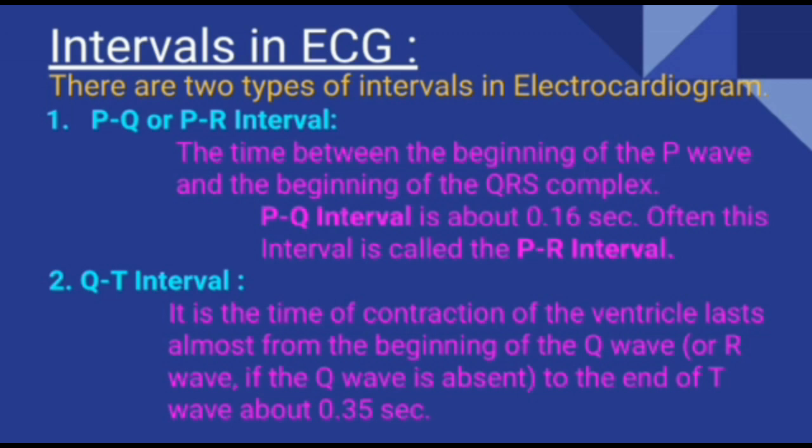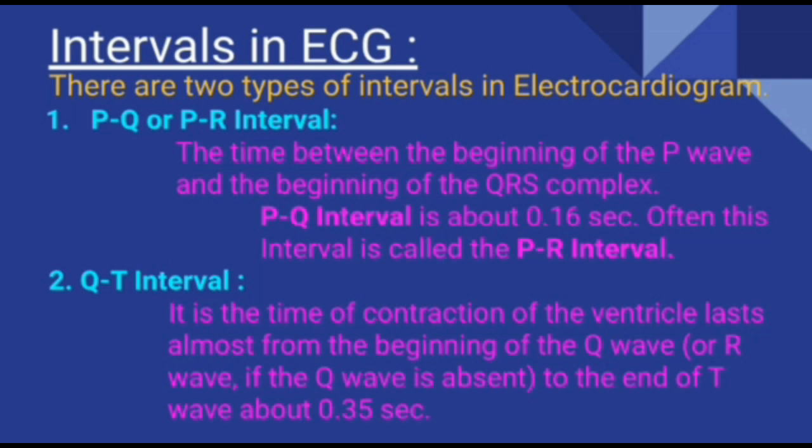The time between the beginning of the P wave and the beginning of the QRS complex is called PQ interval or PR interval. The time is about 0.16 seconds. Often, this interval is called PR interval.